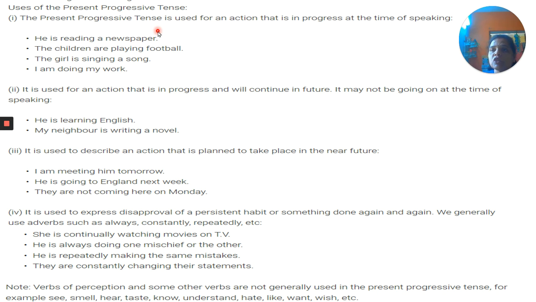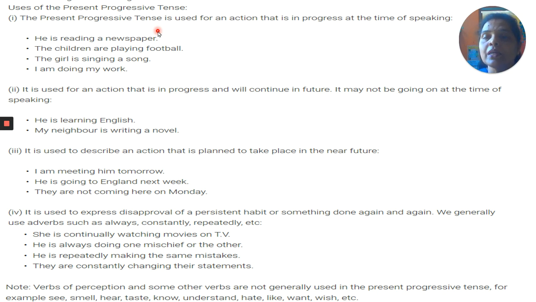It is used to describe an action that is planned to take place in near future. जो बहुत नियर फ्यूचर में होने वाला है, जो काम होने वाला है, बहुत जल्दी होने वाला है. Like the example I am giving, we are planning to reopen a school in the month of July. So these are the actions which are planned to take place in near future.